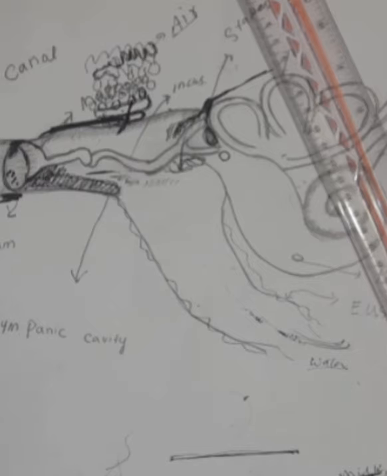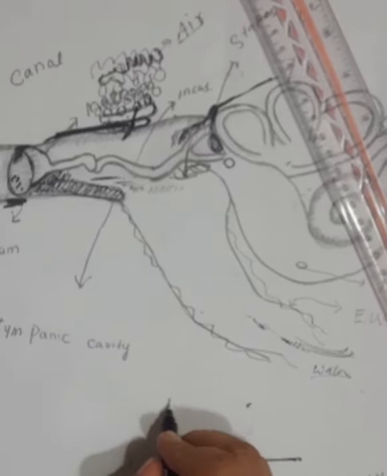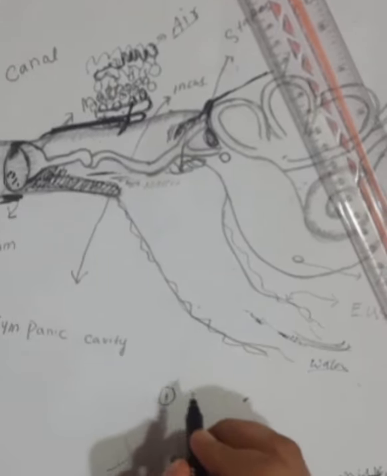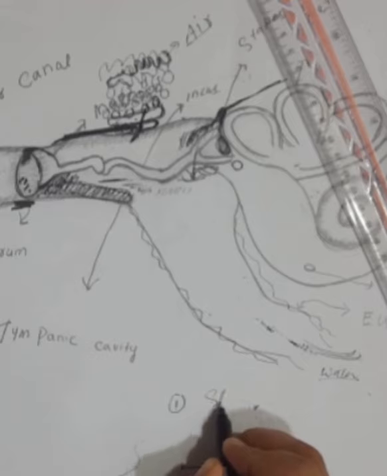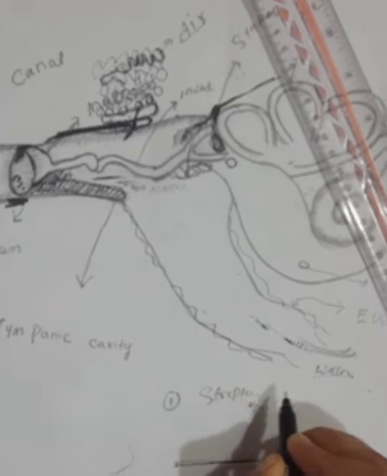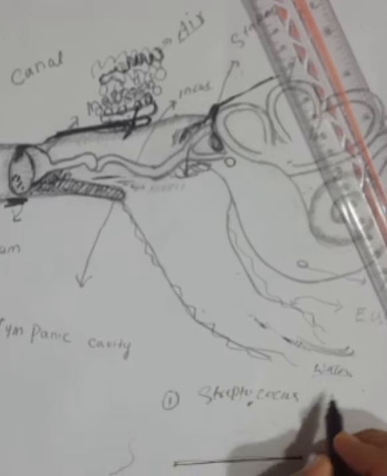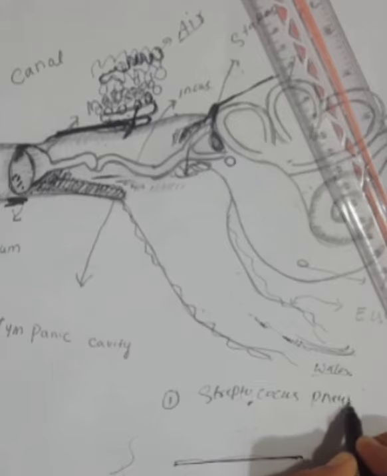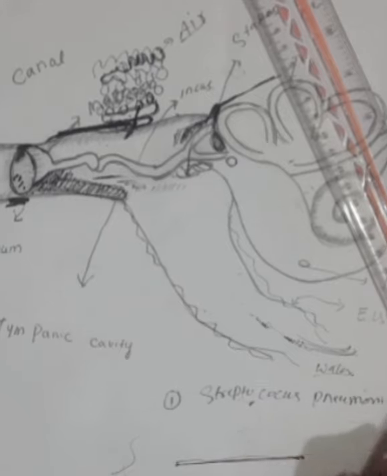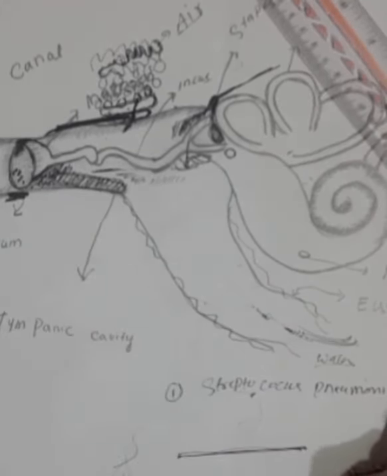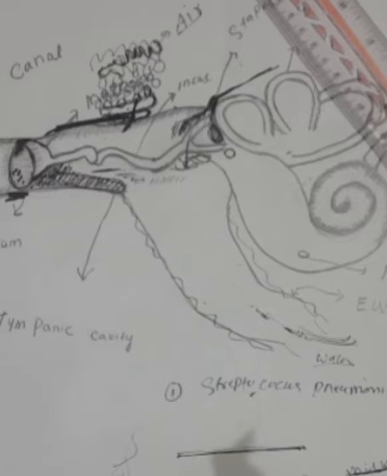The bacterial causes of acute suppurative otitis media are mainly three. Number one is Streptococcus pneumoniae. Streptococcus pneumoniae causes 30% of cases of acute suppurative otitis media in infants and young children.